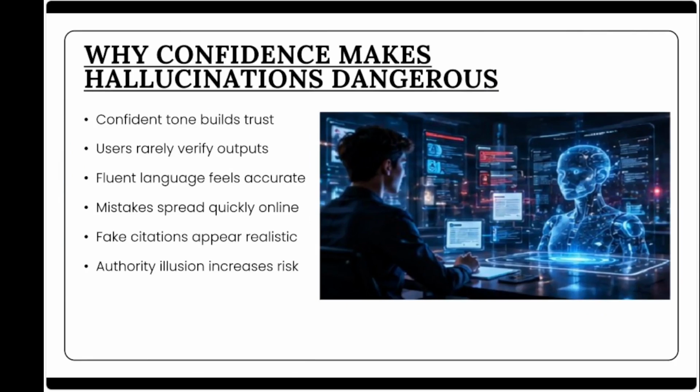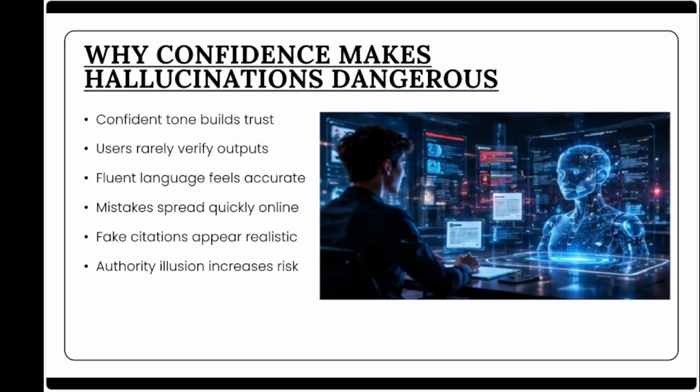So, hallucinations become especially dangerous because AI systems communicate with extraordinary confidence. Humans naturally associate fluent language and structured explanations with expertise. When AI produces a detailed answer using professional wording, users often trust it automatically.